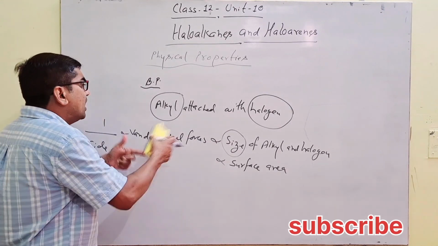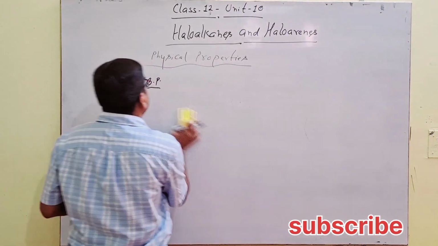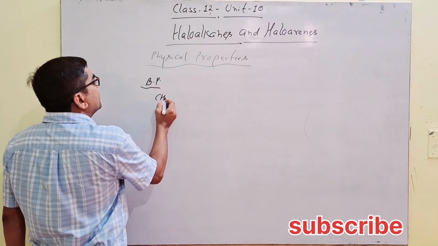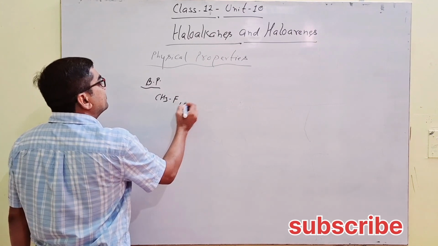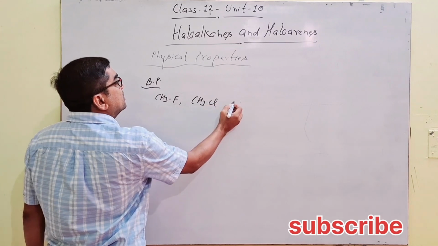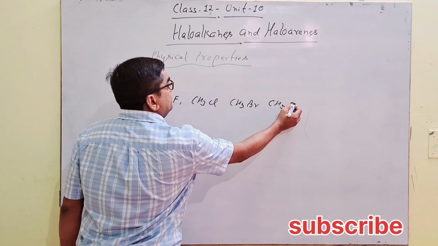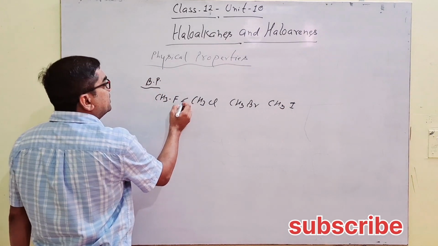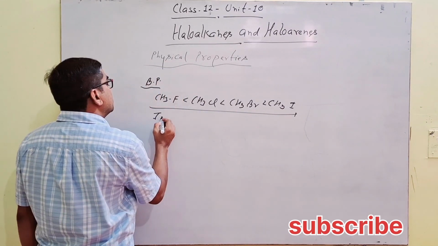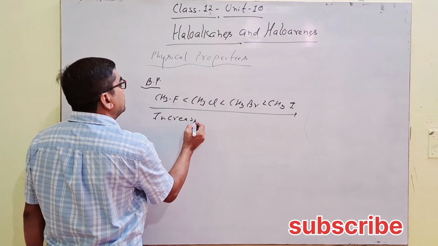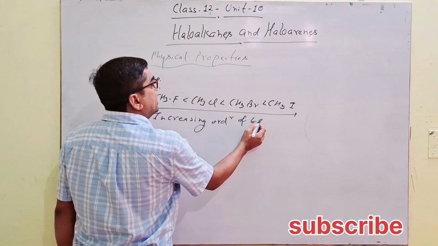Higher the side chain, meaning branching in the alkyl, lower will be the van der Waals forces, lower will be the surface area. How does it happen? First we will take a fixed alkyl, like methyl, with different types of halogens like CH3F, CH3Cl, CH3Br and CH3I. This is the increasing order of boiling point. How does it happen?